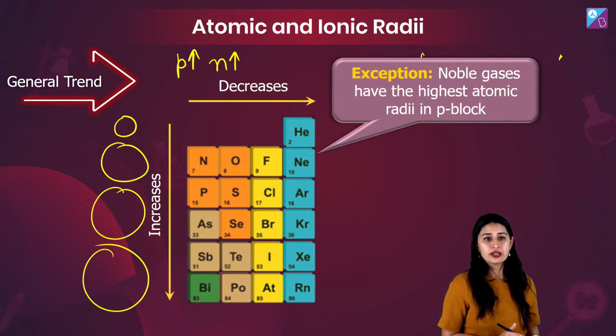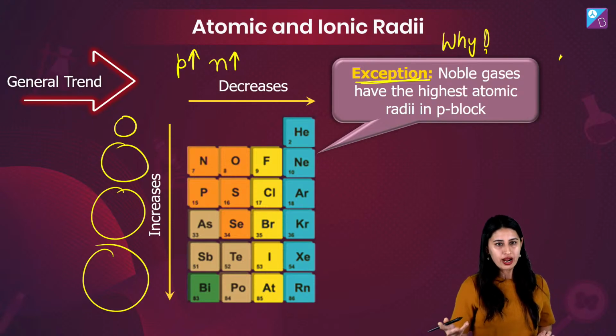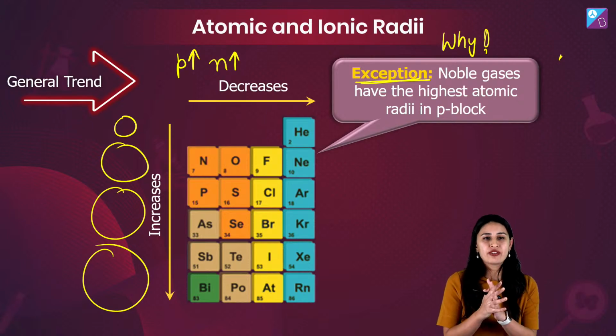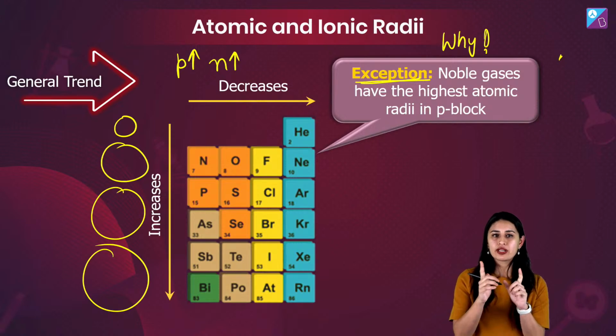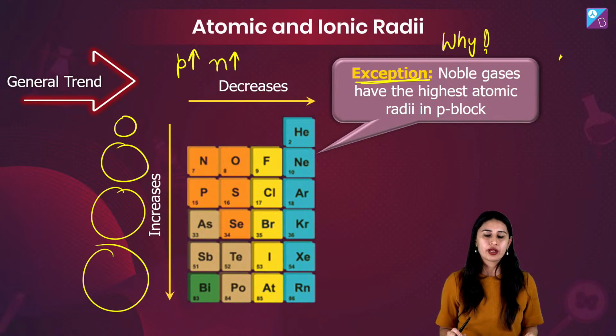Absolutely, Abhinand, Rajiv is saying, but shouldn't they have the smallest radii? Question mark. That's what I'm asking. The exception is there. Why is this exception here? They should have, you're right, they should have had. But there's something different. Suman Rani has given the absolutely right answer. Very good. Noble gases have van der Waals radius. Suman Rani has absolutely given the right explanation here.